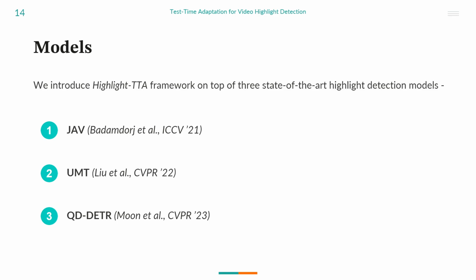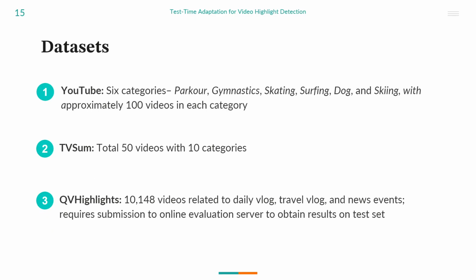We implement our Highlight-TTA framework on top of three state-of-the-art highlight detection models, JAV, UMT, and QD-DETR. All of these models are either attention-based or transformer-based models. We use three datasets: YouTube, TVSum, and QVHighlights. The YouTube dataset is collected from YouTube videos and has videos categorized into 6 categories. TVSum contains a diverse set of videos from 10 categories. QVHighlights is the largest with about 10,000 videos, and it requires submission to an online evaluation server to obtain the results on their test set.